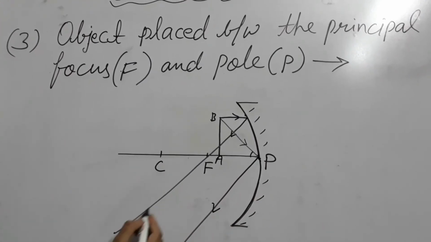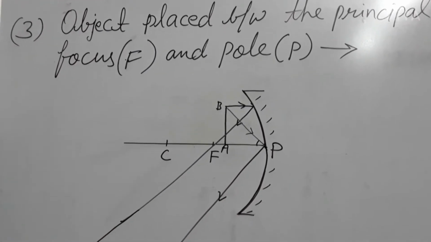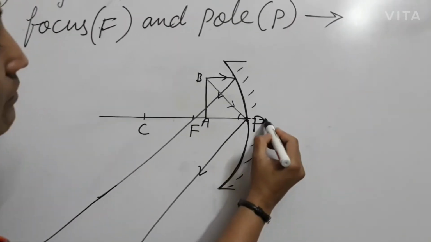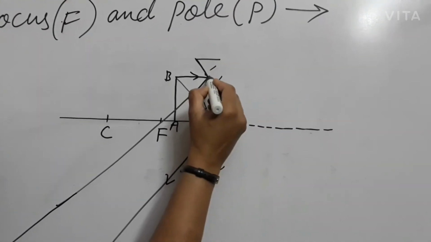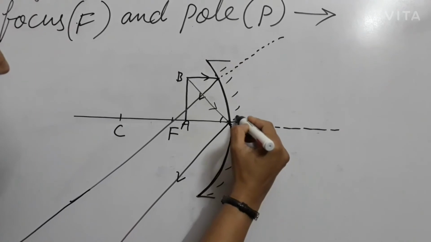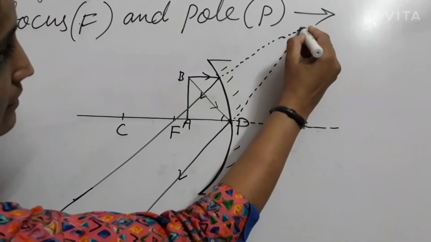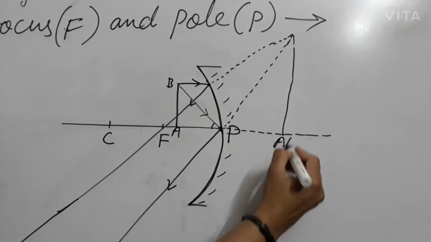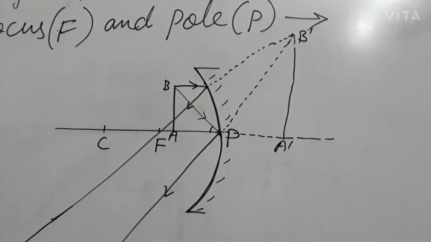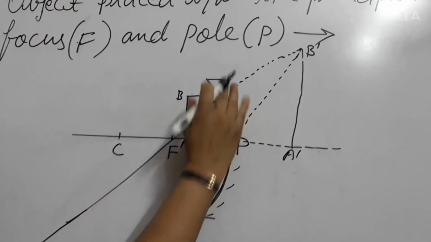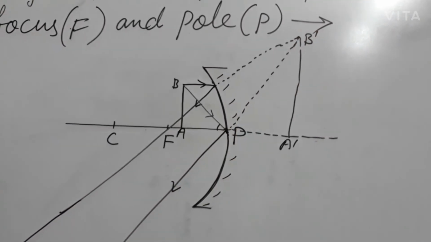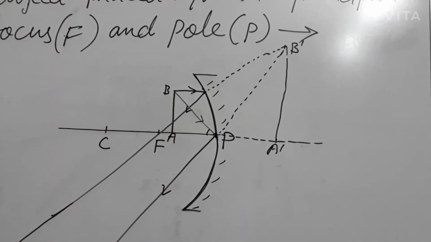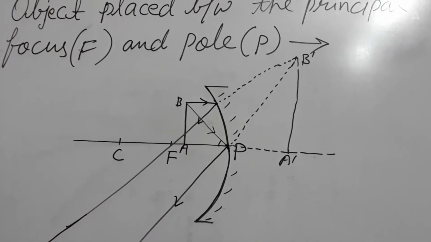Now you can see in this diagram, if we extend the lines, they will not meet on this side. So we have to extend them at the back side. Now I am extending the rays at the back. You can see where these rays meet, so the image will be formed here. The image will be virtual because the rays are not actually meeting, they only appear to meet. That's why the image will be virtual. It will be erect, bigger than the object, and formed at the back side of the mirror.